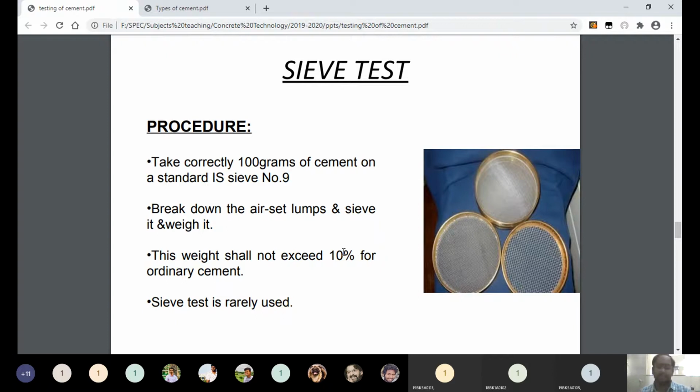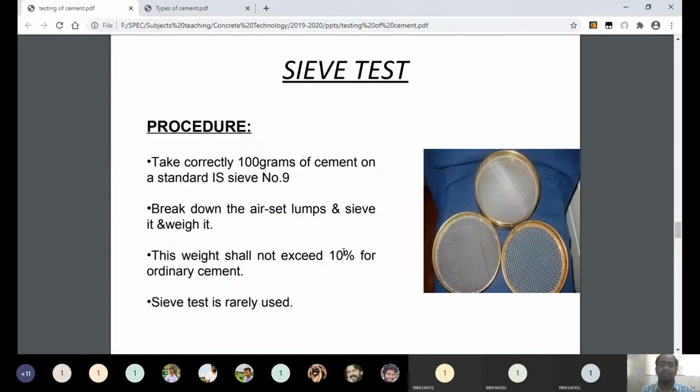Understand now? The particle size of cement will vary between 1.5 micrometers to 100 micrometers. In that case you can take different sizes of sieves, like the sieve which contains 1.5 microns, the sieve of 2 microns, 10 microns, 20 microns, 30 microns, and like that different sizes of sieves. Keep all the sieves in order, then take 100 grams of cement and sieve that cement by using different sieves. Then in each sieve, a certain mass of cement will be retained, and through each sieve, a certain mass of cement will pass.